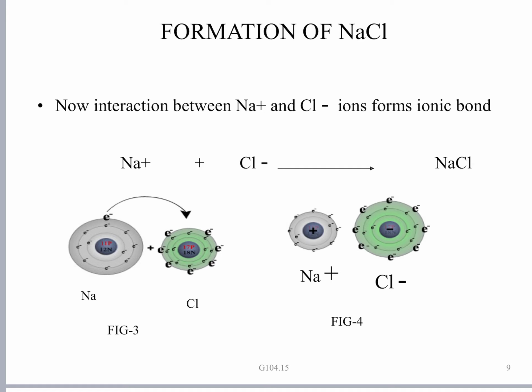Here you can see the sodium atom and chlorine atom on the left hand side. Sodium loses an electron, and that electron is transferred from sodium to Cl minus. You can see in the picture that the size of the sodium ion has decreased, and the size of the chloride ion has increased, as we have discussed earlier.